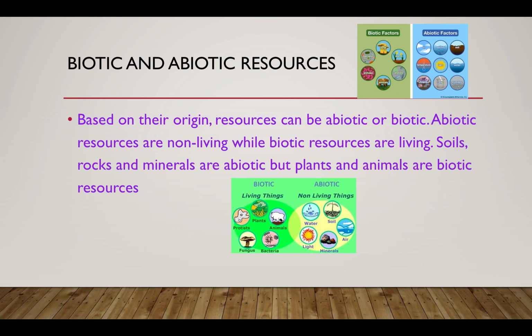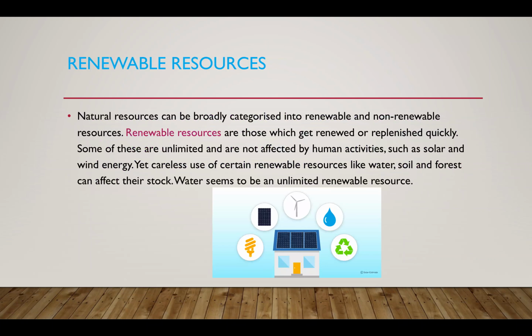So, the resources having life are called biotic resources. The resources which do not have life are called abiotic resources. Examples of abiotic resources are rocks, minerals, and soil, and examples of biotic resources are plants, animals, human beings, etc.